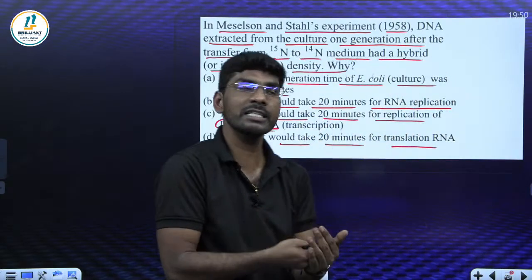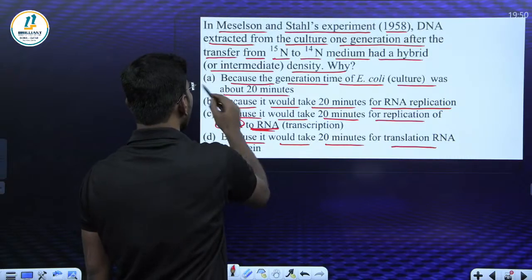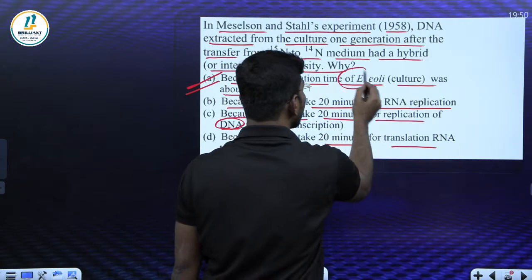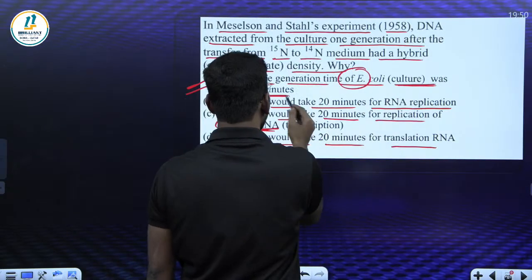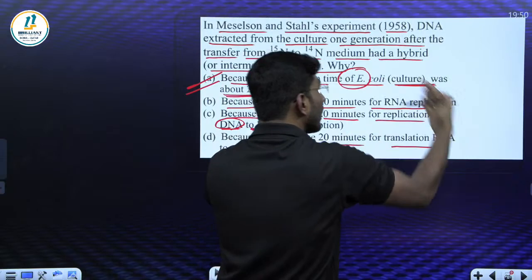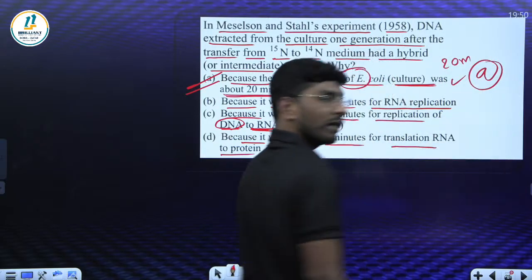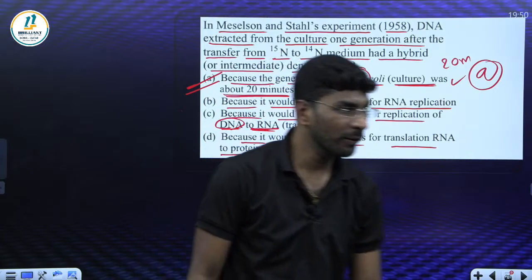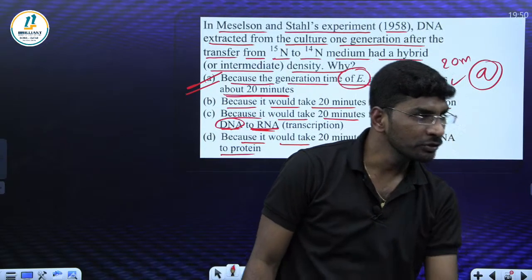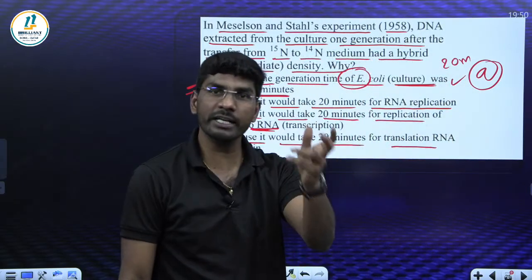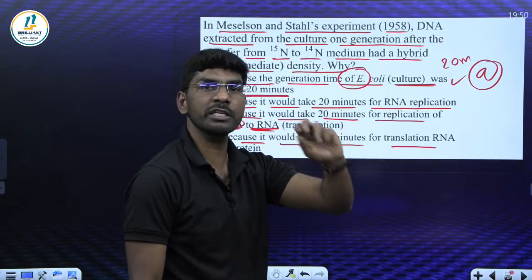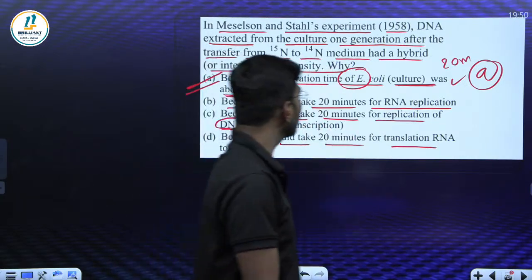The right answer is option A. Because the generation takes 20 minutes in culture, it was one DNA to another DNA. So the answer is option A, DNA to DNA formation. Got my point? Just recall this entire concept better and find out your mistakes. Don't worry. Eventually you will get good marks.